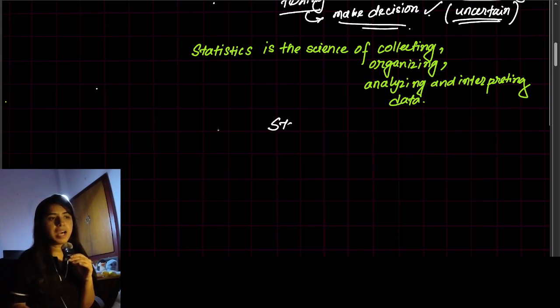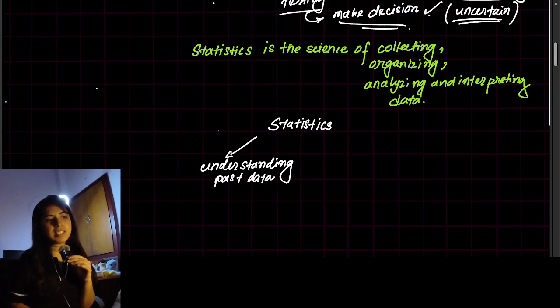If we talk about understanding the past data, understanding the pattern in the data, in data science it's actually called data analysis, right?